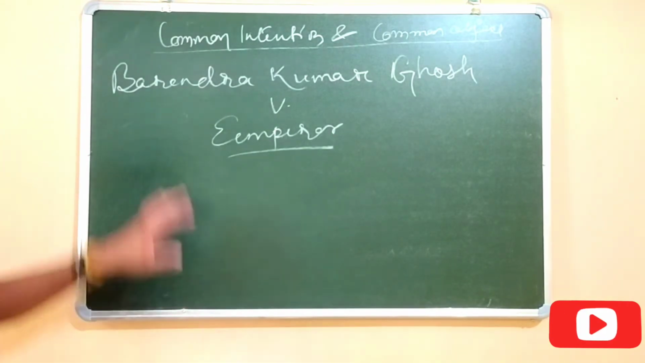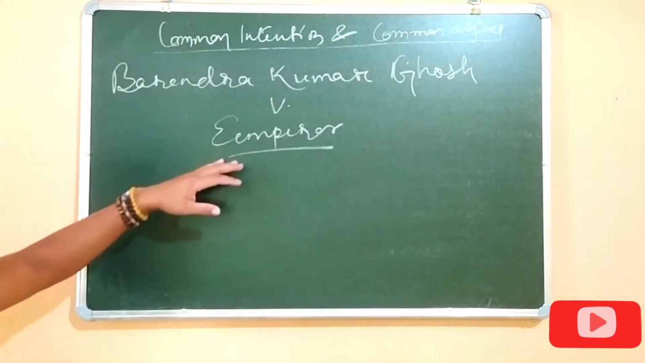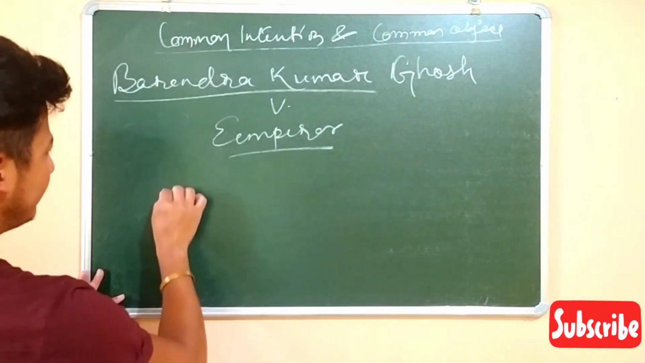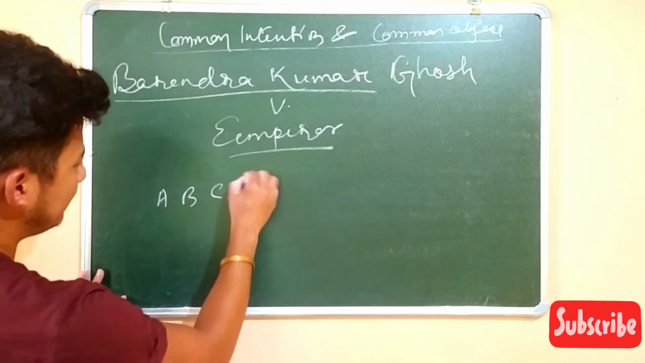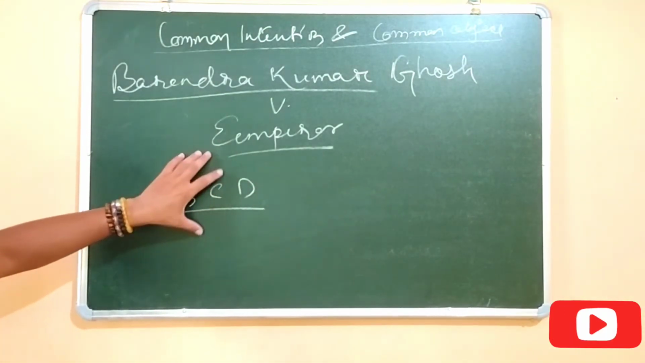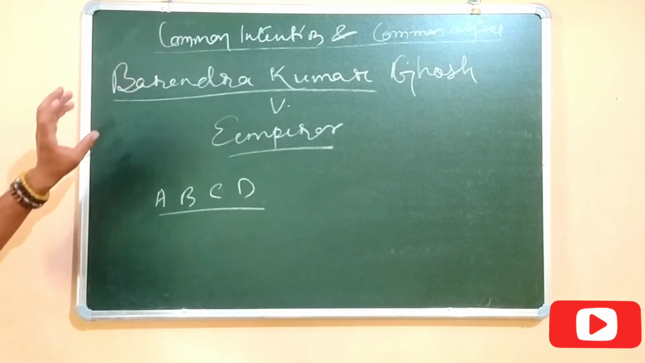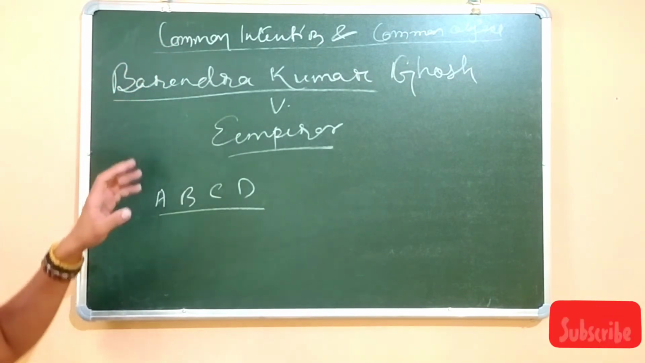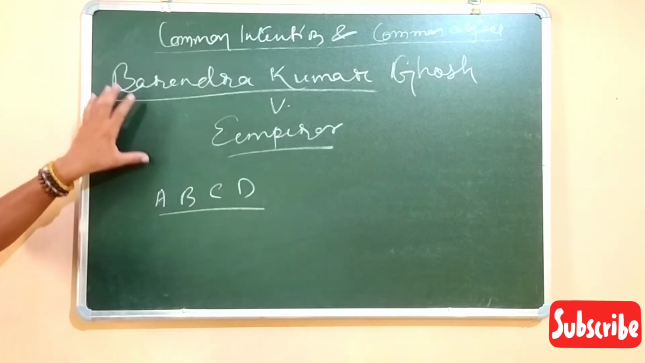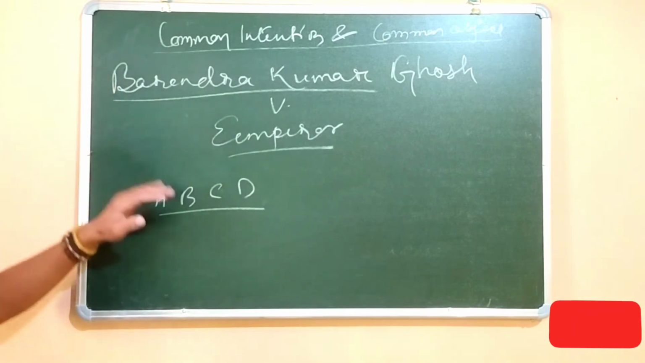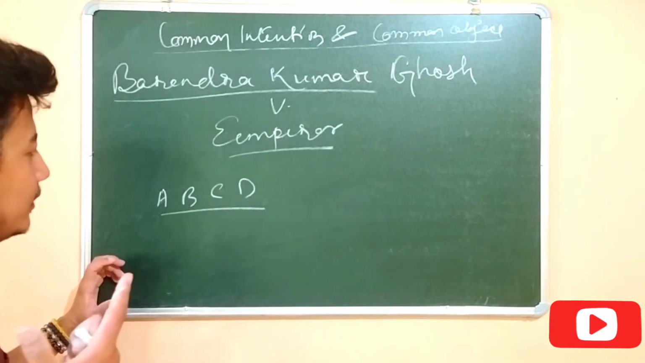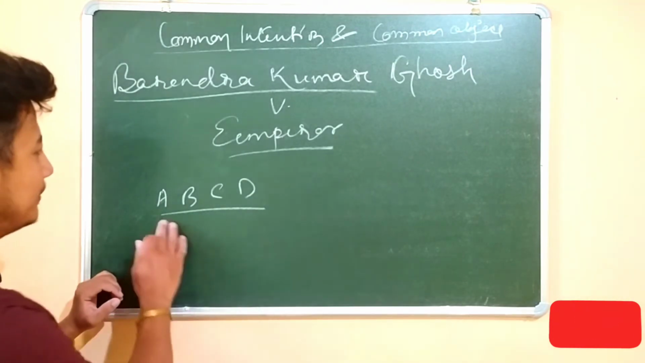In the case of Barendra Kumar Ghosh versus Emperor, what happened? There were A, B, C and D. Four persons mutually decided that they will go to the post office to rob certain money. They will go to the post office to rob, and they were armed with weapons.